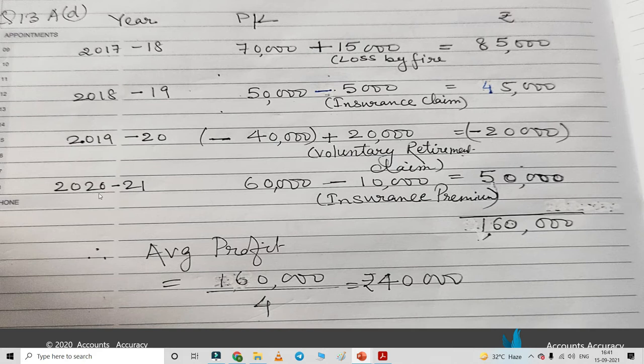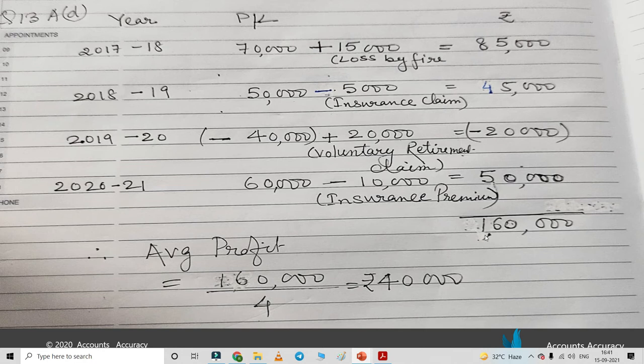The next year, 2020-21, the profit value is given as 60,000, out of which we need to deduct 10,000 insurance premium value, which is abnormal income. So again we are deducting it, and the profit of the year 2021 is coming 50,000.